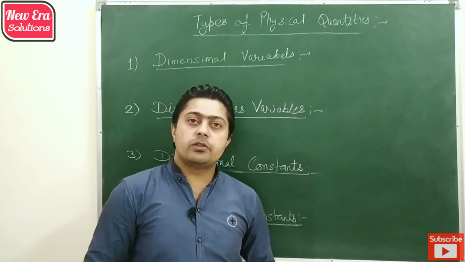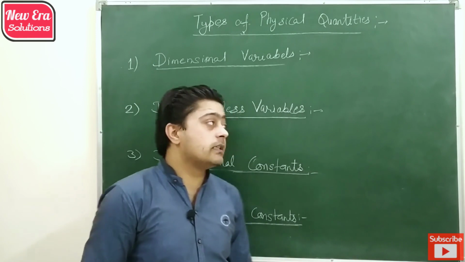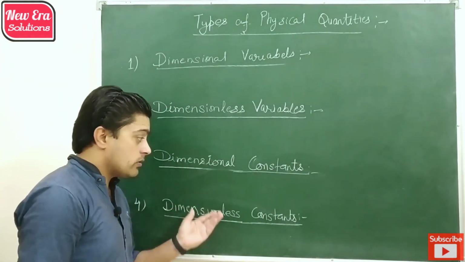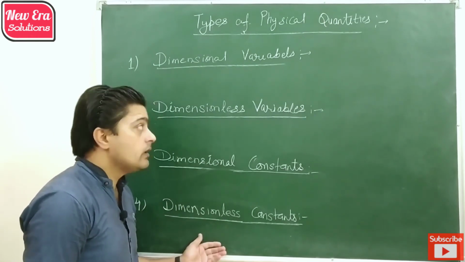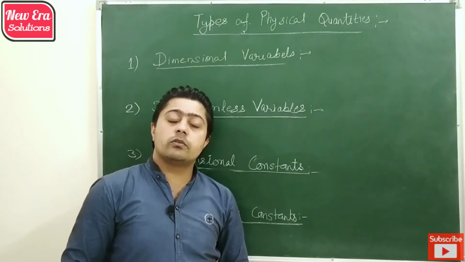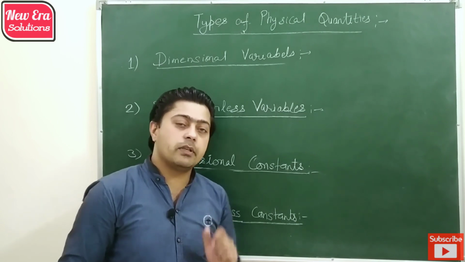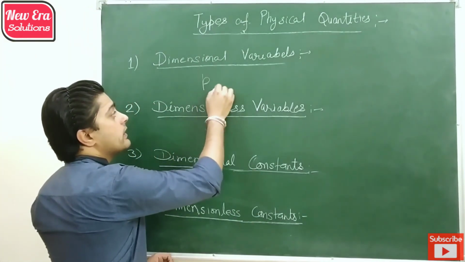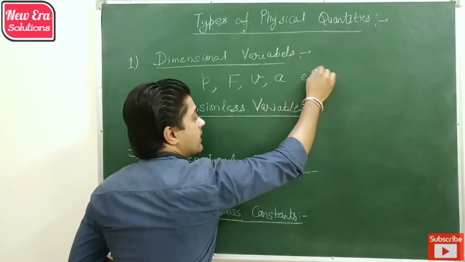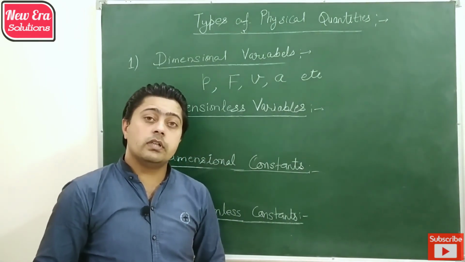So by using dimension we can also categorize physical quantity into 4 categories: dimensional variable, dimensionless variable, dimensional constant and dimensionless constant. First of all, dimensional variables are those physical quantities which are variable and also have dimensions, like momentum, force, velocity, acceleration, etc. So these physical quantities have different values and they also show dimensions.